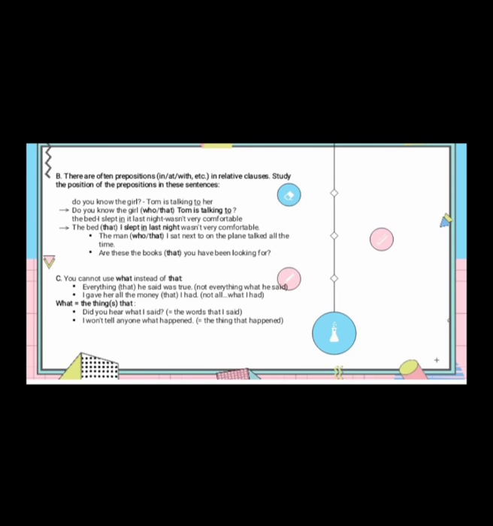C, you cannot use what instead of that. 1, everything that he said was true. Not everything what he said. 2, I gave her all the money that I had, not all what I had. What means the thing that. Number 1, did you hear what I said? The word that I said. 2, I won't tell anyone what happened, the thing that happened.